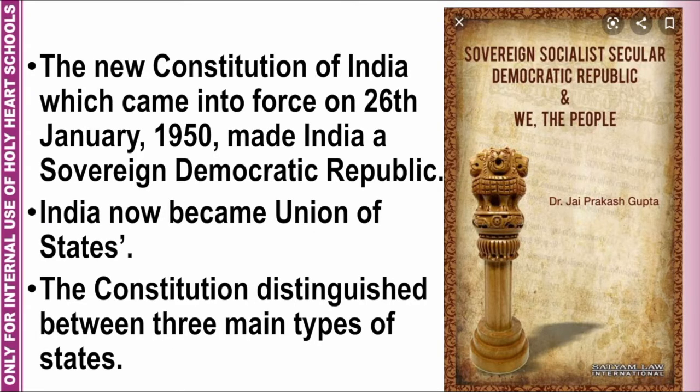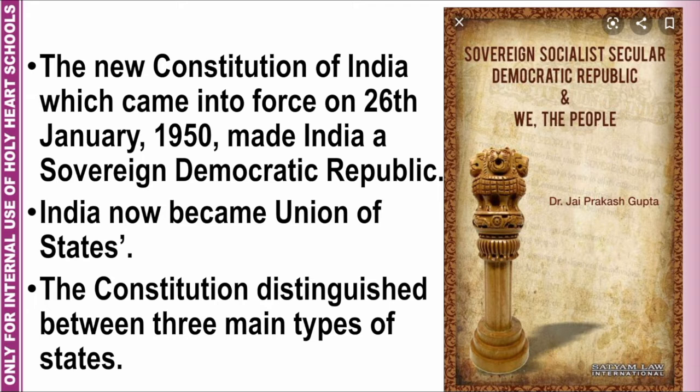The new Constitution of India, which came into force on 26 January 1950, made India a sovereign, democratic republic. Students, we have already done the meaning of these 3 words. Sovereign is a country which is internally as well as externally free. After independence, India had the right to formulate its external as well as internal political policies. The Constitution has also declared India as a democratic country, which means that people were provided with the right to vote and right to choose their own representatives.